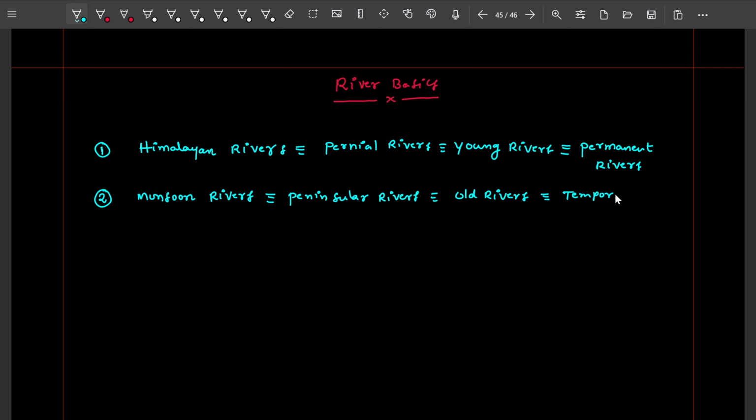These are also called temporary rivers, and also called what? Deccan rivers, because most of them flow through the Deccan Plateau. That's why Deccan rivers. Okay, and they depend upon monsoon, that is rain. So hence they are called temporary rivers.